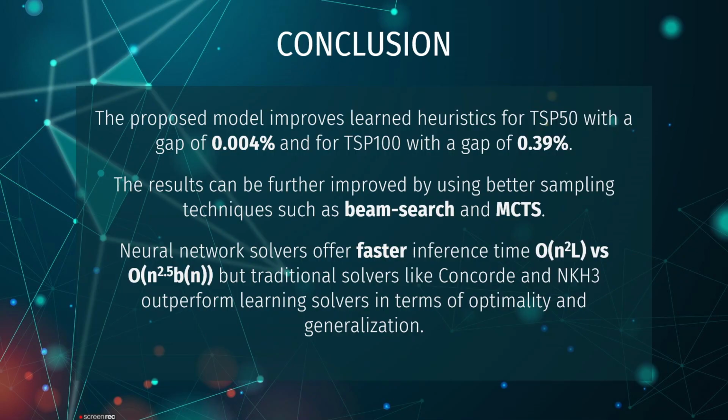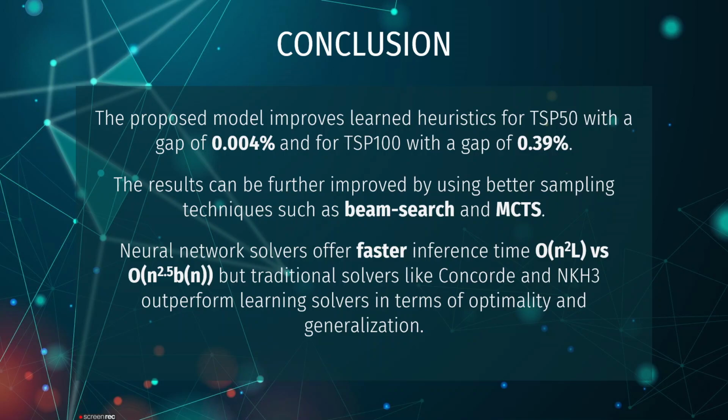Some of the conclusions that we can now derive from this presentation are: similar to the advances in NLP and computer vision, deep learning and transformer architecture can also be used to solve combinatorial problems. The proposed model improves learned heuristics for TSP 50 with a gap of 0.004% and for TSP 100 with a gap of 0.39%.